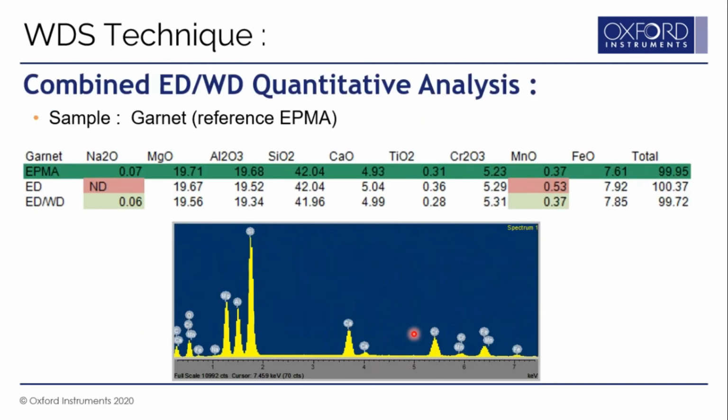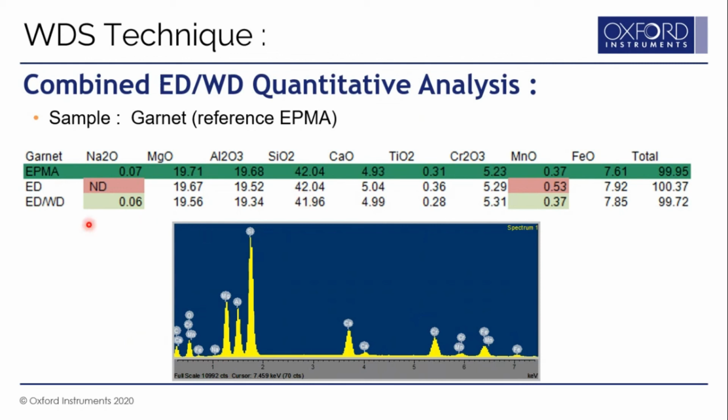So here for a garnet sample, we have done the measurement using EDS plus WDS, and we finally compare those results with the EPMA. When you use EDS for the measurements, the sodium concentration is beyond the detection limit of your EDS detector. Similarly, the manganese concentration is also quite low, so EDS is not able to find those concentrations accurately, whereas the other elements are still fine because they are present in bulk quantity.